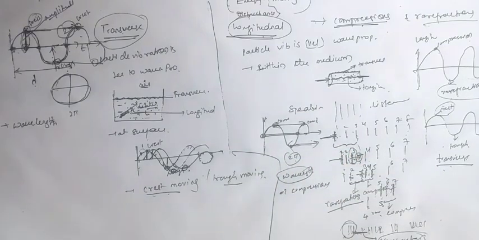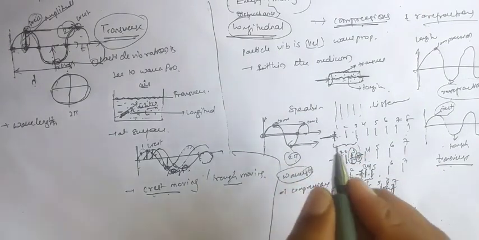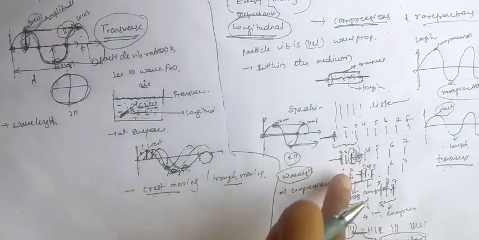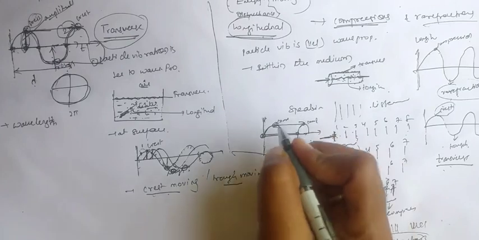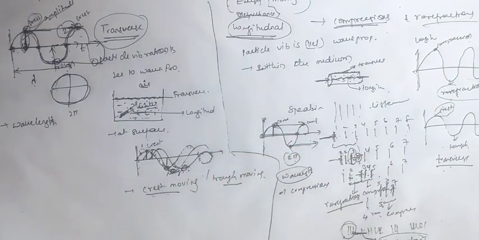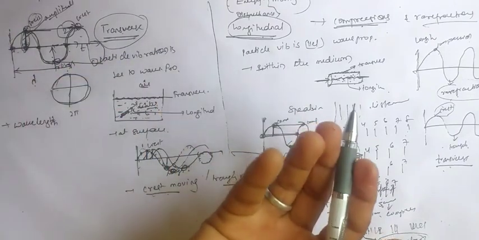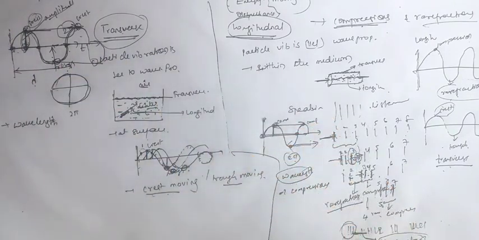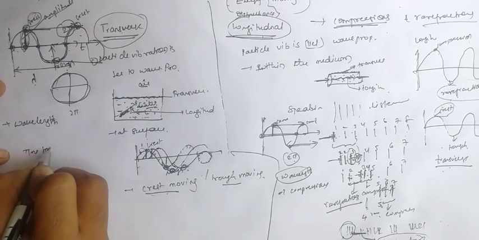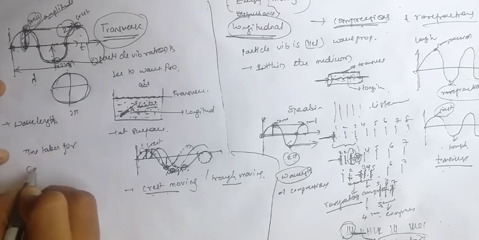Now for the amplitude in the case of the longitudinal one, here is the compression, so maximum compression is the amplitude, just as the maximum crest is the amplitude in the transverse case. So what is the time period? The time taken for a complete oscillation is the time period.